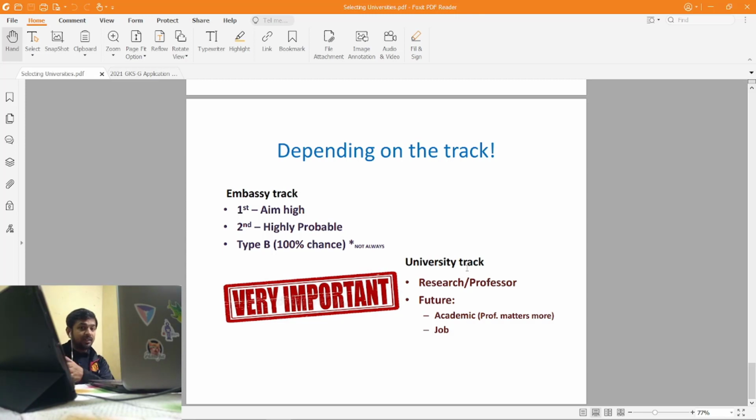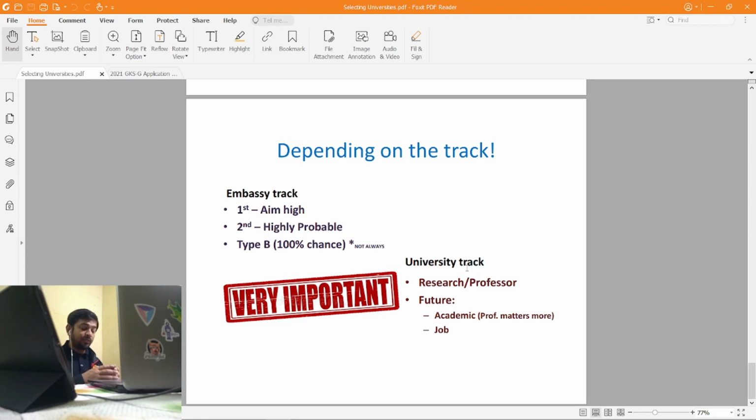And for the university track, if you are selecting a university, make sure you find a good research lab to work in, or maybe a professor, or a department where you can explain everything in your study plan or personal statement. Since in the university track you are selecting only one university, all the parameters which I have talked about are very important for you to look into. And if you are able to find a professor in that university, then that's the best part, and then you can go for that particular university.